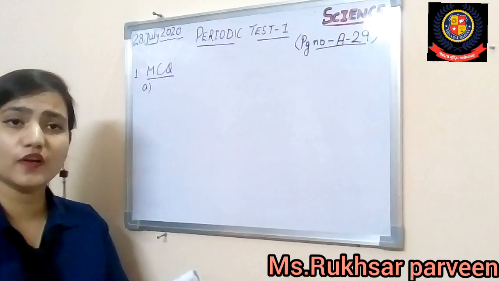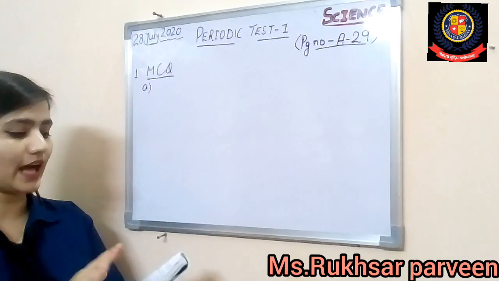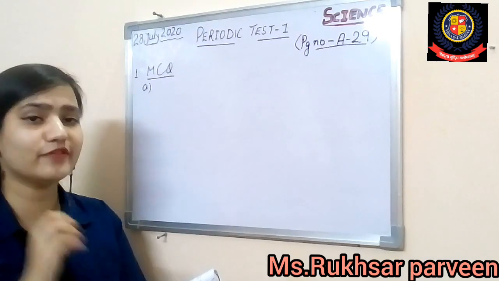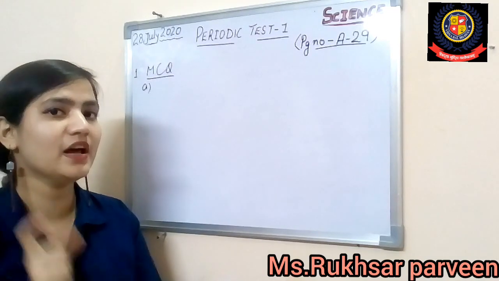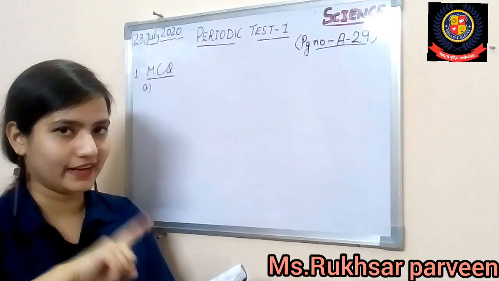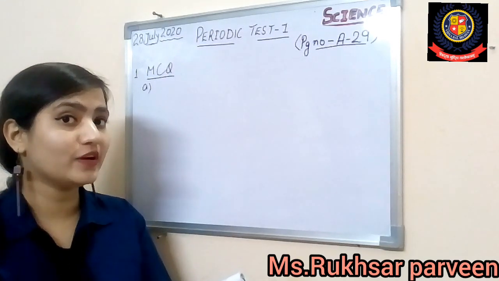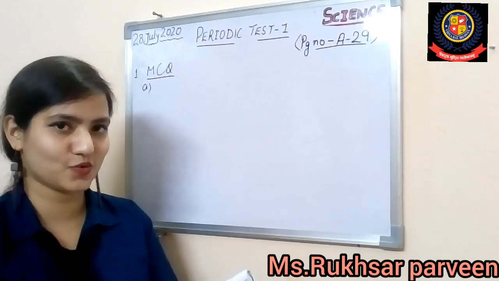Which one of the following is rich in carbohydrates? Alright, there are 4 options given and you have to answer which one of the following is rich in carbohydrate. If you remember, carbohydrate is the name of a nutrient and it is found in foods like cereals, wheat, rice, potatoes.